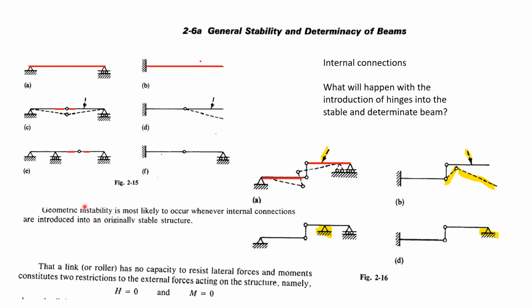Referring to figure 2.5 C and D, we see that in each case there are three elements of reaction provided by the supports, whereas there are four conditions of static equilibrium because of this additional hinge. Statics restricts the external forces, 3 from the equilibrium equations plus 1 from construction. This means that the number of unknown elements of reaction is one fewer than the independent equations of statics available for their solution. Therefore, the equations of statics for the four systems are generally not satisfied.